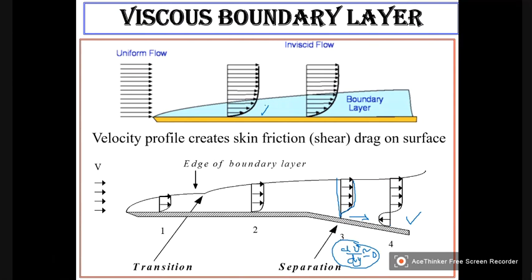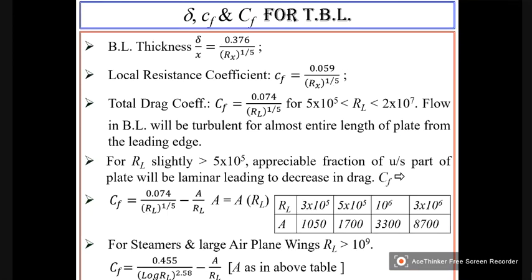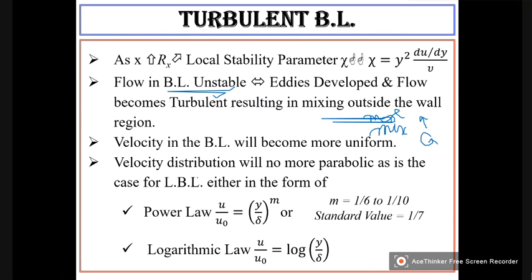This is the outside wall region. This is outside boundary layer. So here the flow will become turbulent. And because there is a mixing, the velocity in the boundary layer will be more uniform. So velocity distribution will no more be parabolic as in the case of laminar boundary layer.